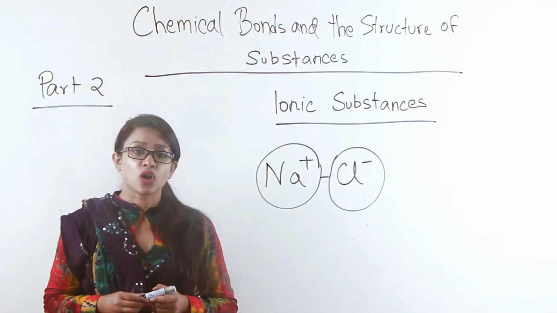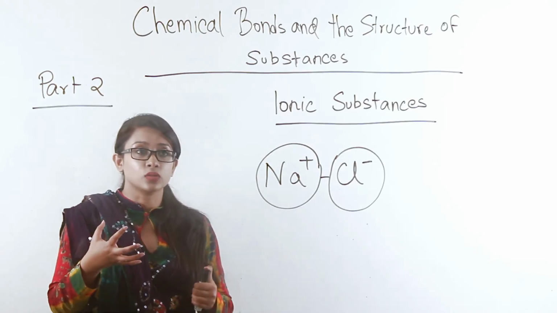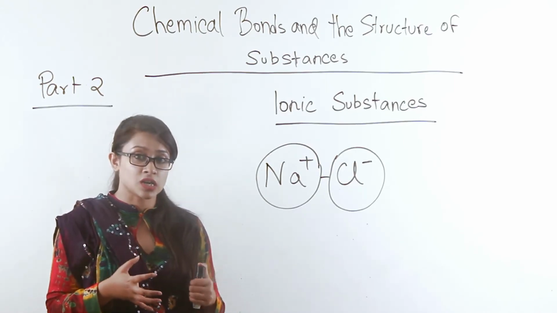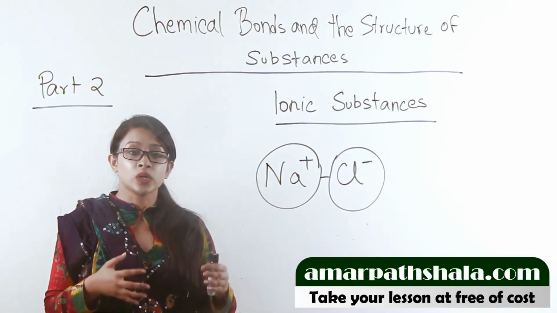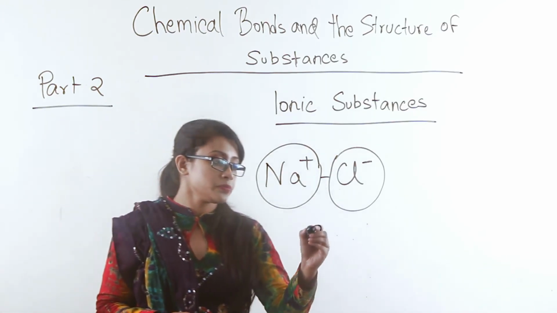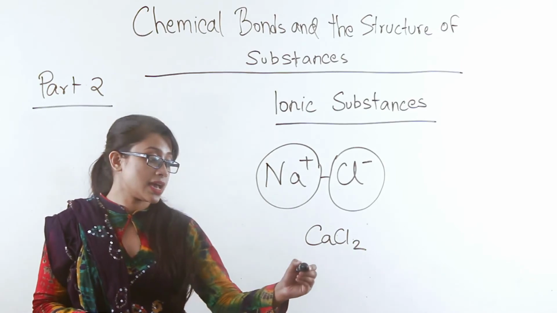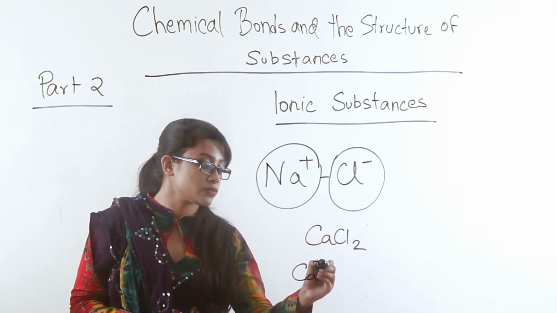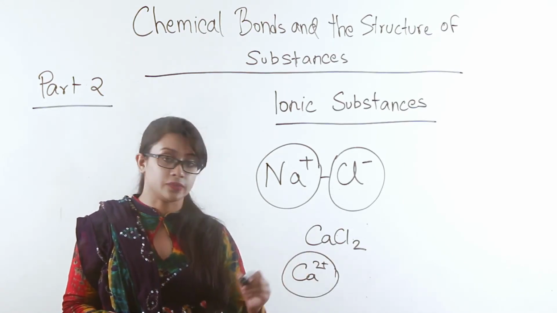But in case of an ionic substance wherein the positive charge is bigger than the negative charge, the bonding between them will not be as strong. For example, calcium chloride, CaCl2. Calcium ion has a double positive charge, so we can assume that it is a big ion.